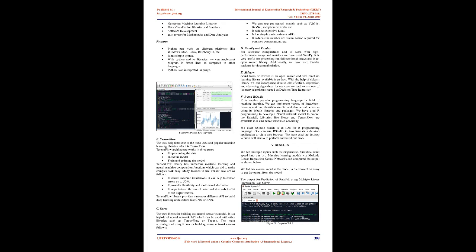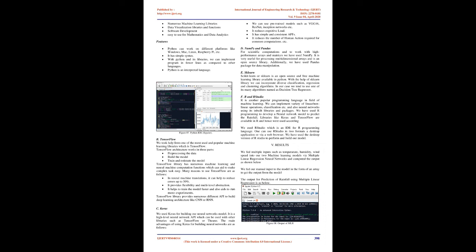B. TensorFlow. We took help from one of the most used and popular machine learning libraries, which is TensorFlow. TensorFlow architecture works in 3 parts: pre-processing the data, build the model, train and estimate the model. The TensorFlow library has numerous machine learning and neural machine computation functions which can aid to make complex tasks easy.